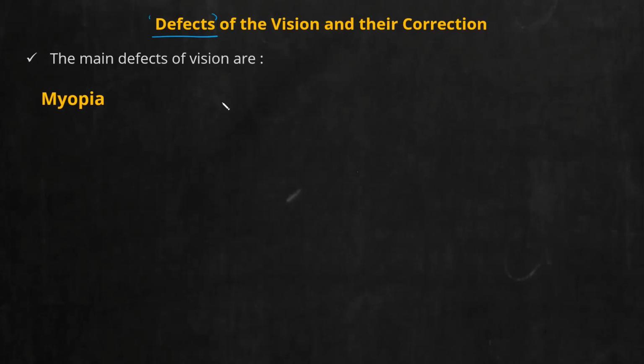First defect, myopia. Myopia is also called by other names: short-sightedness, or nearsightedness. So write it down. It is the same thing. Now we already know from the word short-sightedness that a person suffering from myopia is short-sighted.